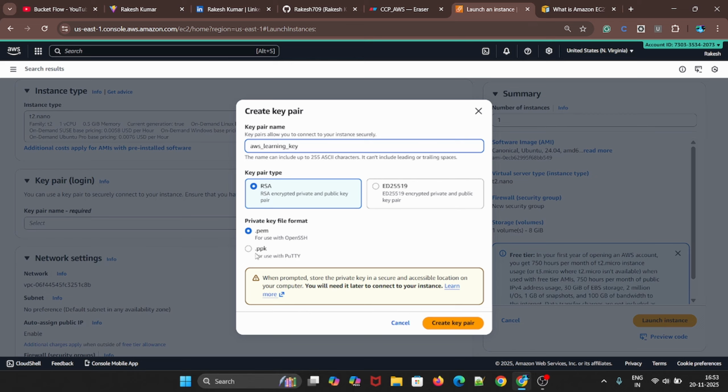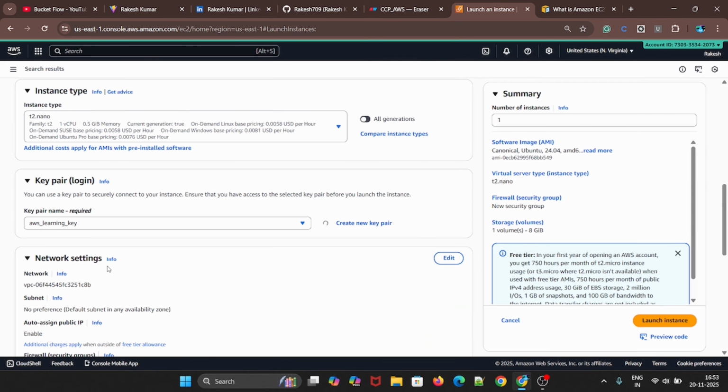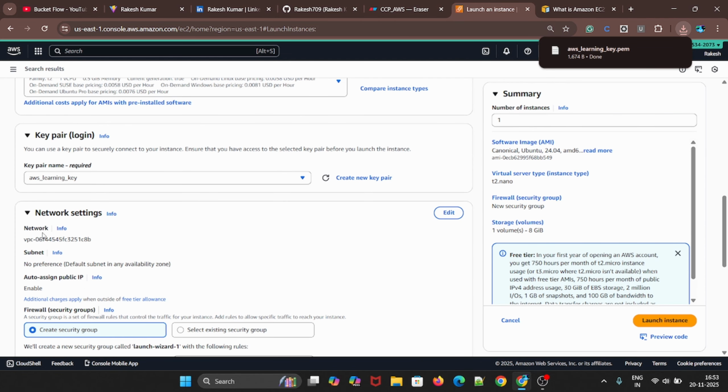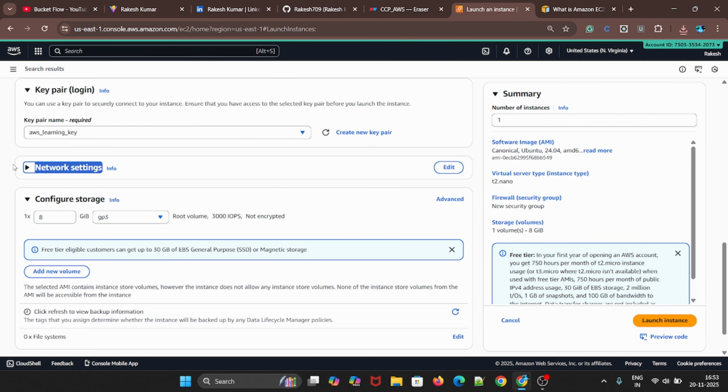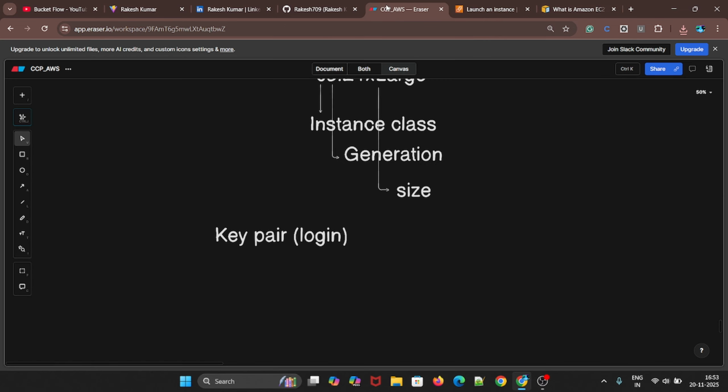If you are using PuTTY, you can use the .ppk file, or if you are using SSH, you can use the .pem file. Create the key pair. Okay, this is the key pair, and now we need to select the networking.